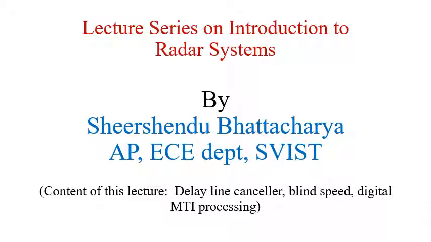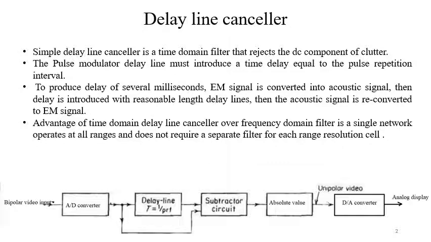In the lecture series on Introduction to Radar Systems, today we will discuss the delay line canceller, line speed, digital MTI processing, etc. We have already gone through the basics of the delay line canceller.